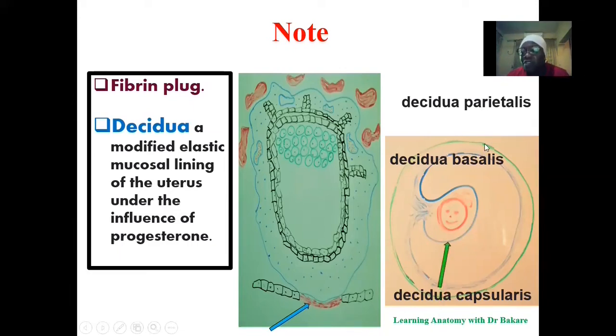We have the region of the endometrial lining that actually envelops the developing structure, and that is called the decidua capsularis. Then we have the region that connects the developing structure with the wall of the uterus around the region where the placenta is formed, and this is called the decidua basalis. Then we have the last region that lines the internal wall of the uterus, and that is called the decidua parietalis. And they are divided based on the regions where they are lining.